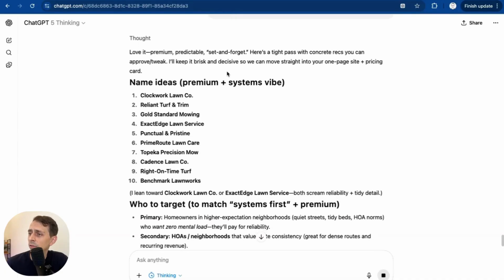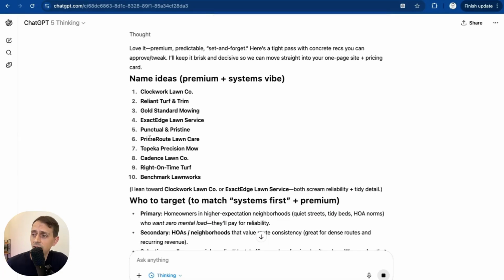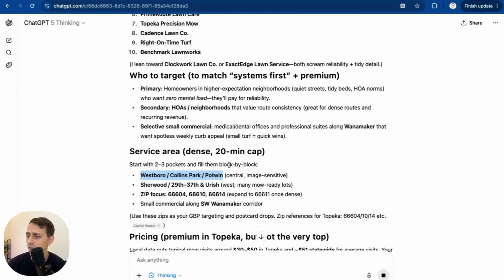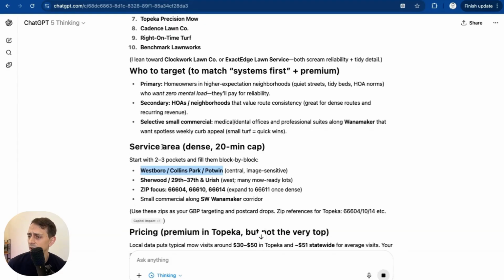And then we've got some name ideas. So this is what I asked for. And these are not bad. Gold Standard Mowing. That sounds like a nice local place. And then we have who to target. And then we've got zip code focuses. This is great. So this is everything I asked for.